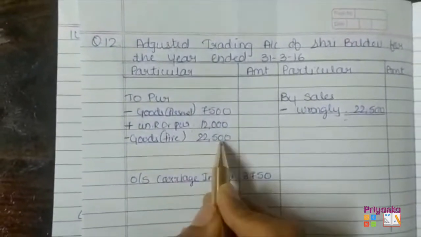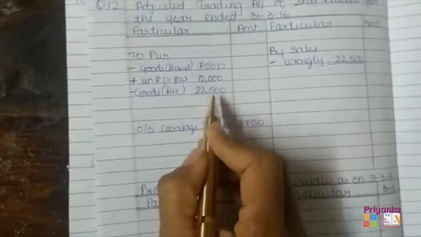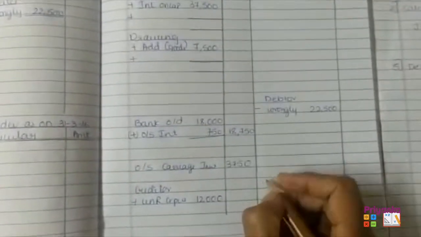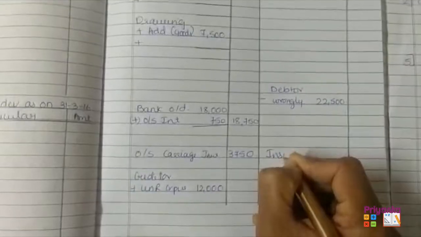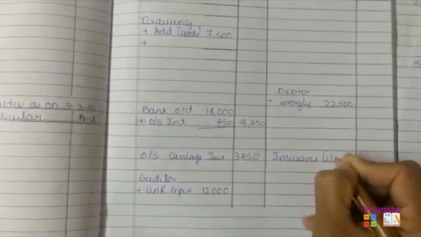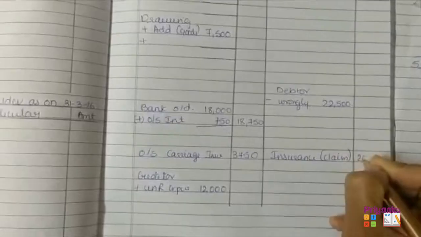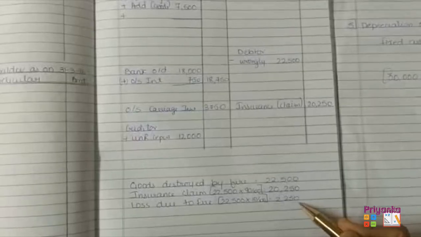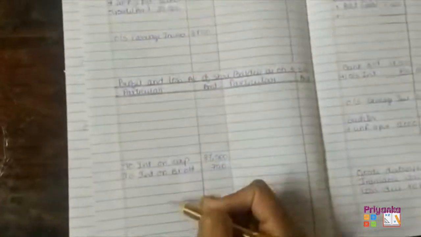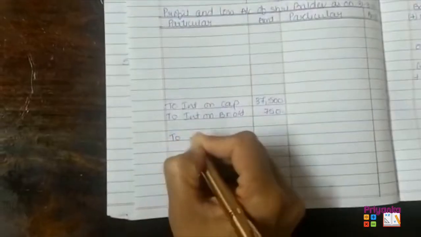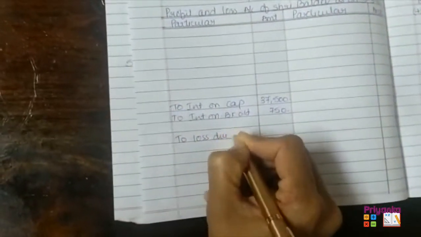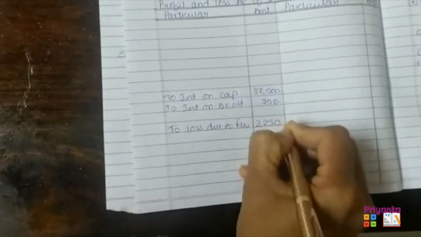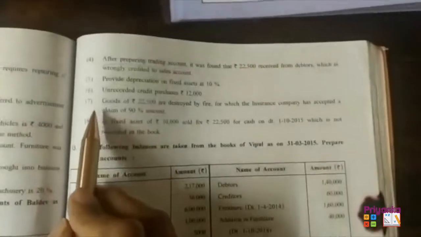So your goods has been destroyed by fire 22,500, out of which the insurance company going to give the claim, which will come in the asset column, that is insurance, and we can write down a claim which is going to be given 20,250, out of which we face a loss which will come in the loss and expense column of profit and loss, that is debit side, loss due to fire, that is 2,250. So here we complete till 7.